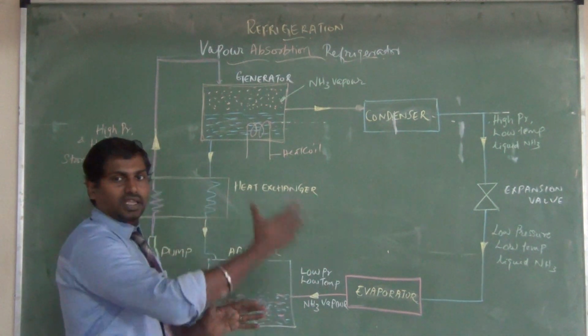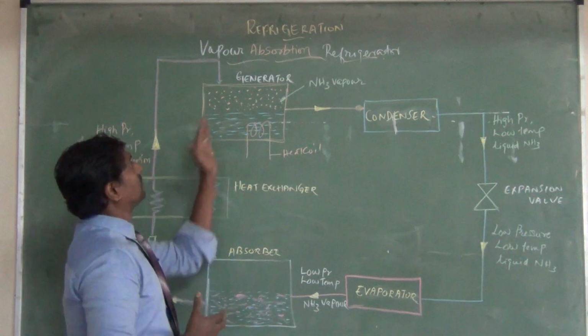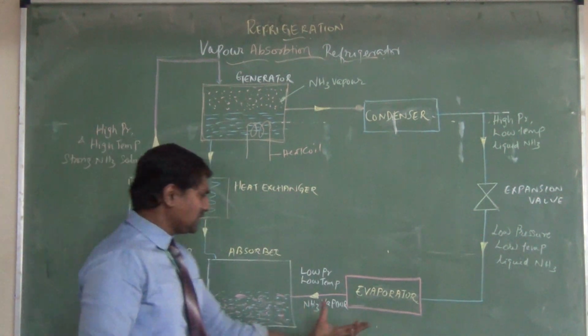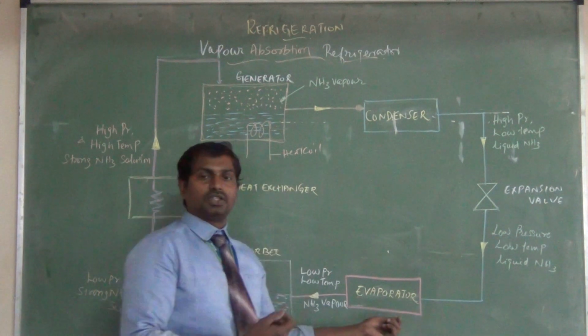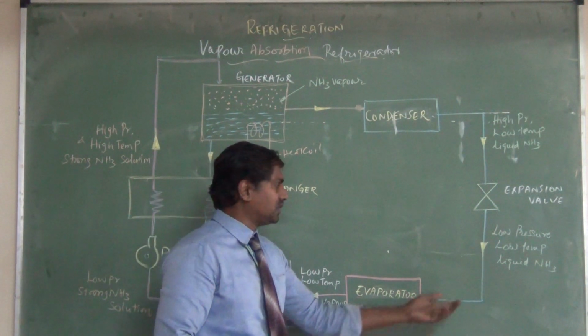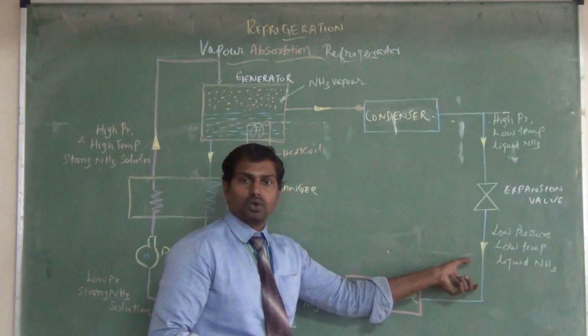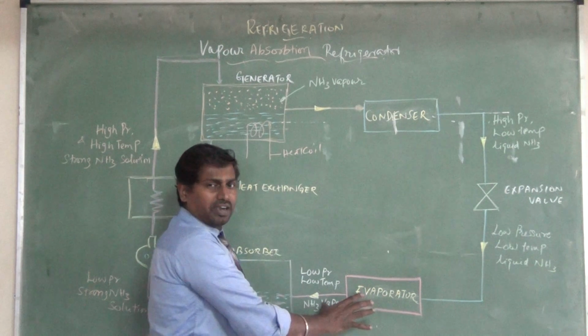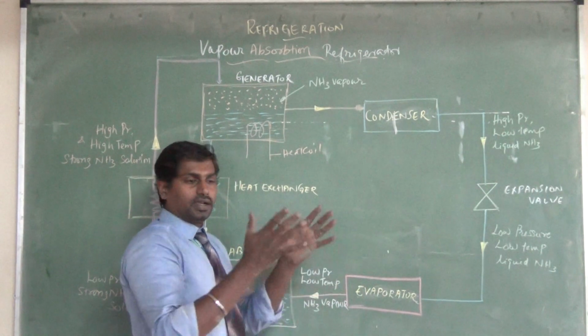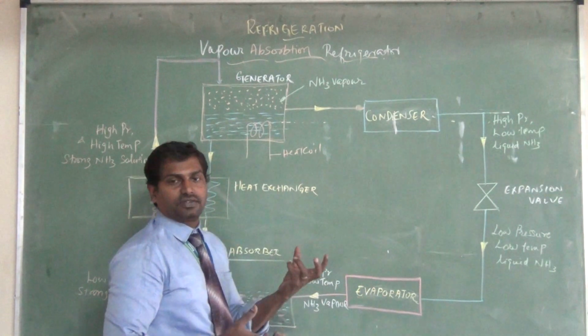Now let me see the working of the absorption refrigerator. Let me assume that a low pressure, low temperature liquid NH3 solution enters into the evaporator. The evaporator is the space where it is going to absorb the heat from the substances.